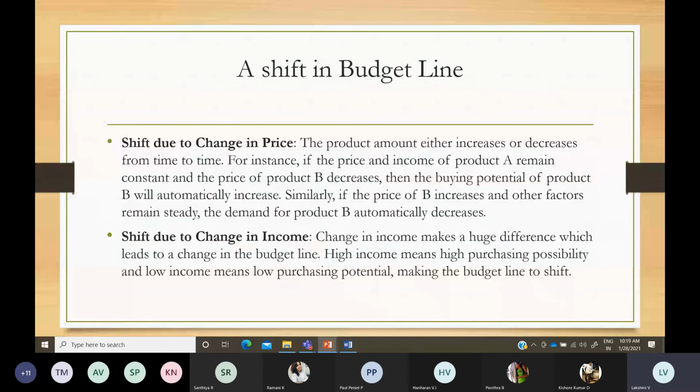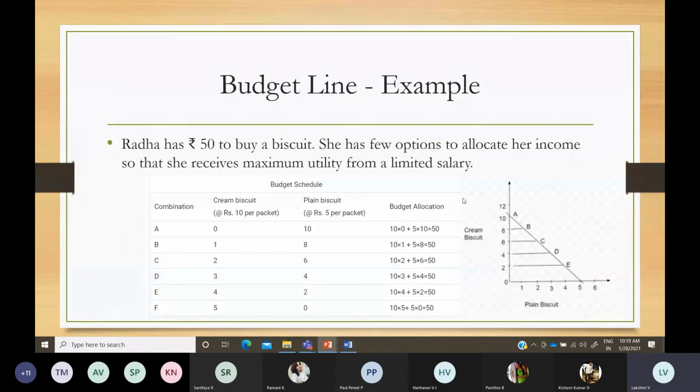So the budget line moves either towards the right or towards the left because of changes in the price of the product, even though my income is constant.